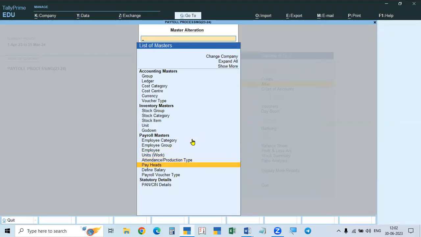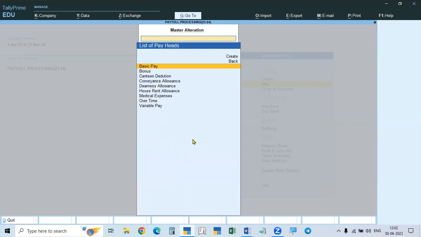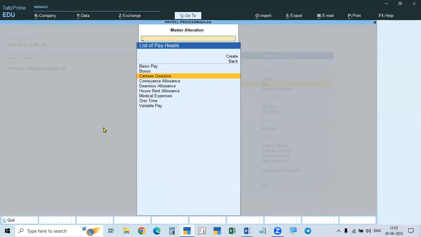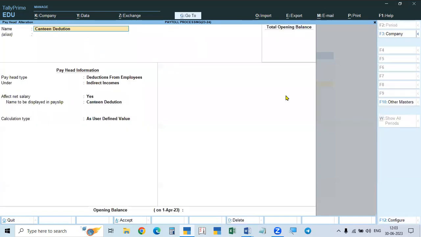In the pay heads, see, canteen deduction is one amount. This canteen deduction is the expense towards the canteen. They'll give some tickets or free food, they serve the food, and at the end of the month they will deduct some amount towards the canteen expenses. So that I already created. So we'll go to canteen deduction.